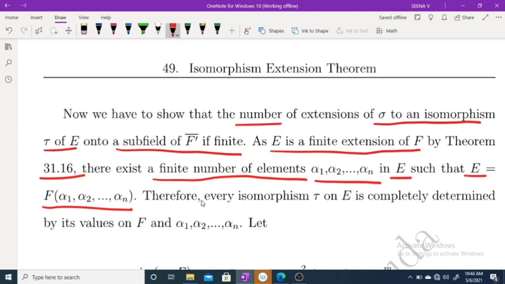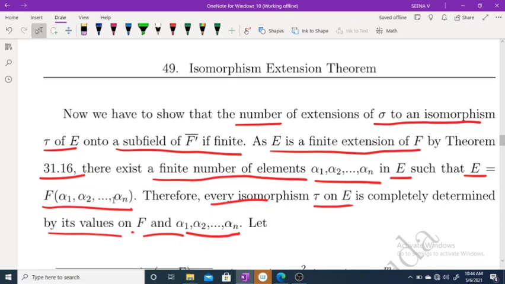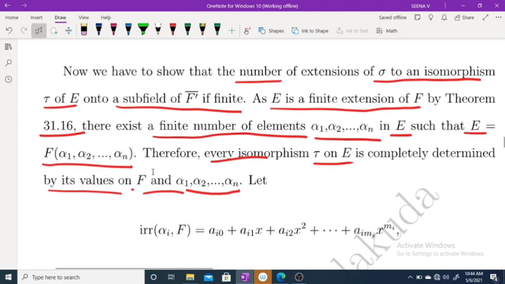Therefore, every isomorphism tau of E is completely determined by its values on F, alpha 1, alpha 2, etc., alpha n.